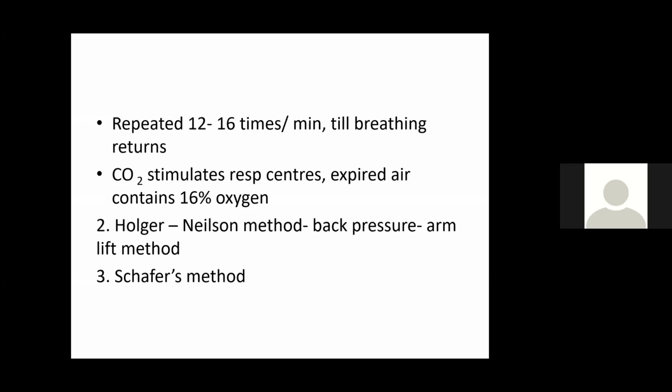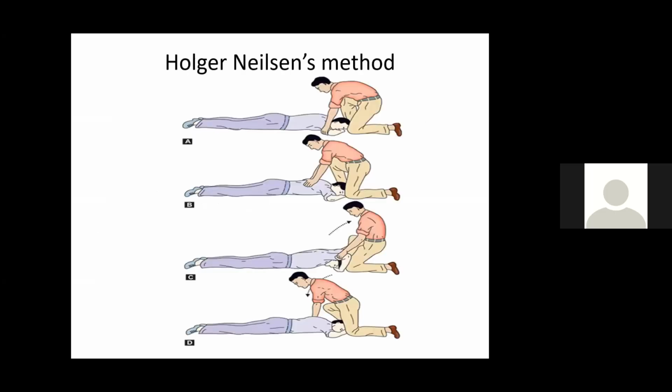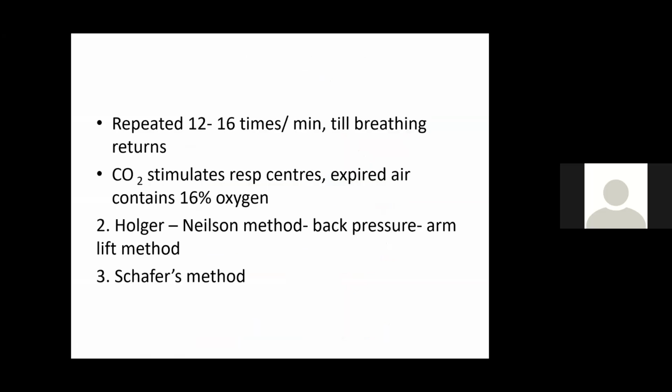The second method is the Holger-Nielsen method, the back pressure arm lift method. This is not usually done. Here we make the patient lie prone with the face turned to one side, and you should be sitting at the head end. Can you see the picture? Yes, ma'am. Sitting at the head end, apply pressure on the back, over the chest area on the back. That will lead to exhalation. Then hold the arms and pull them upwards. That will lead to inhalation. Exhalation and inhalation: the Holger-Nielsen method, also known as the back pressure arm lift method.